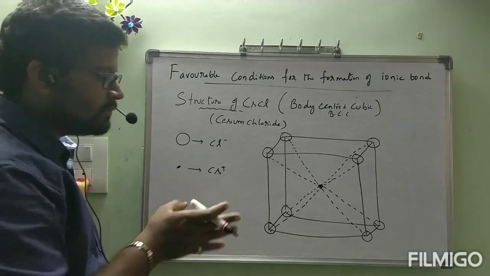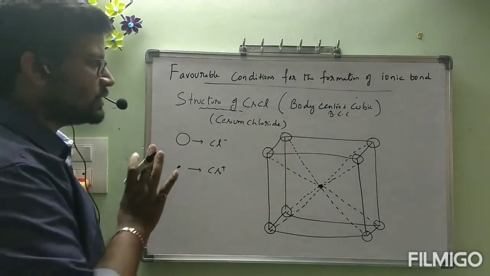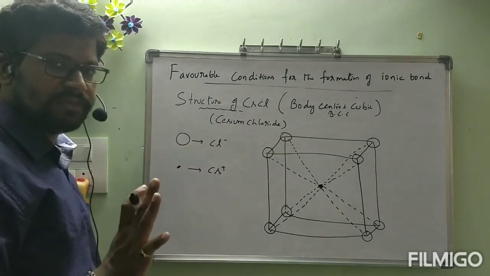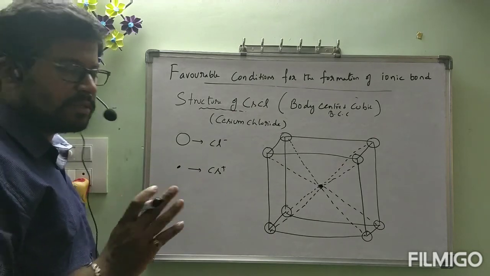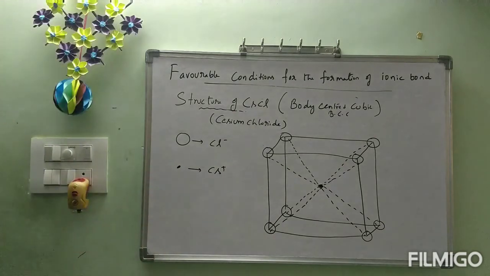Before that, the structure of NaCl and the structure of CsCl, these two are sufficient. Draw this one carefully, all of you. Why did I draw the dotted lines? To show that the dot is present in the body center. Otherwise you will think that it is present above or below the faces.